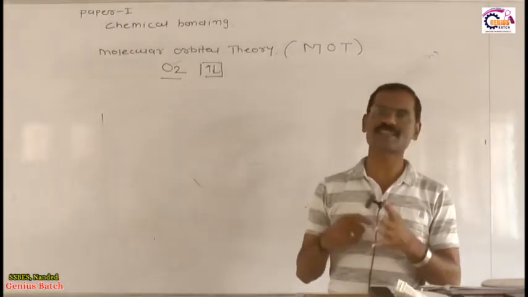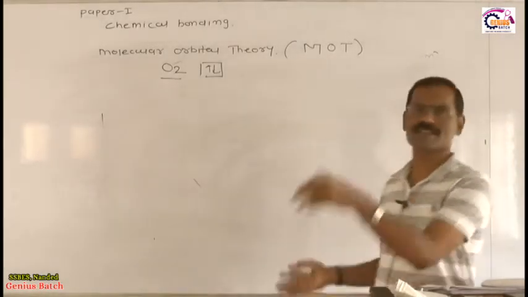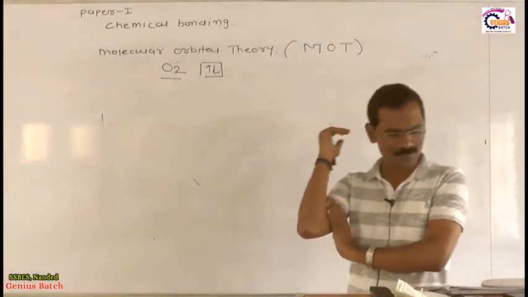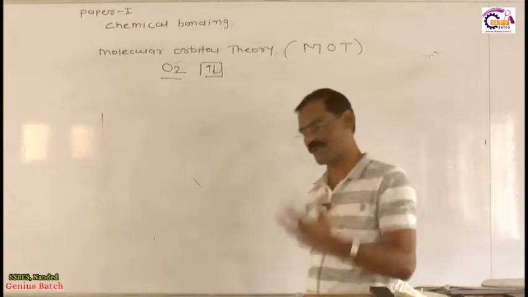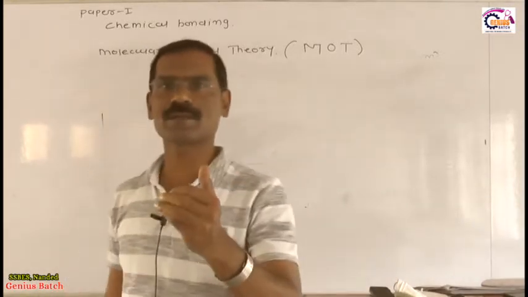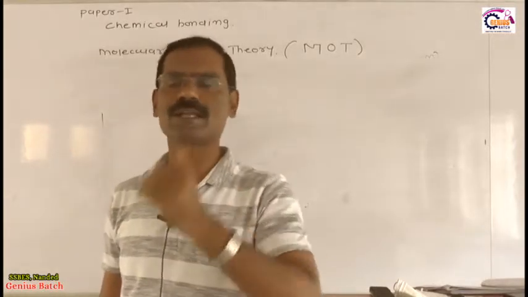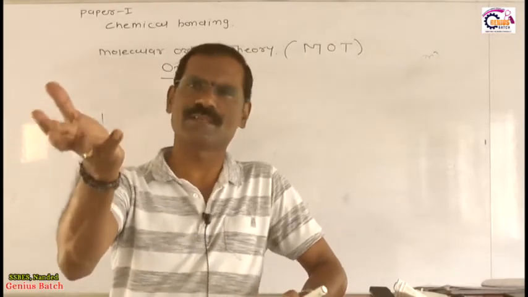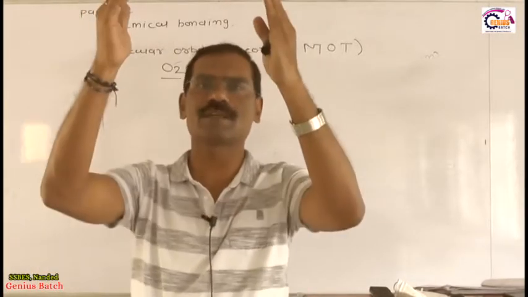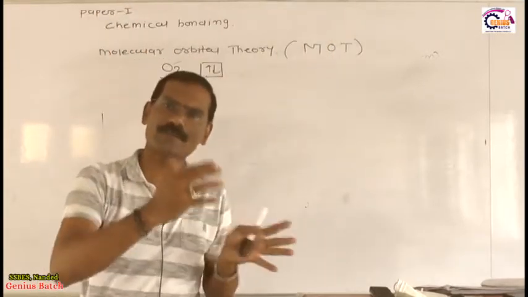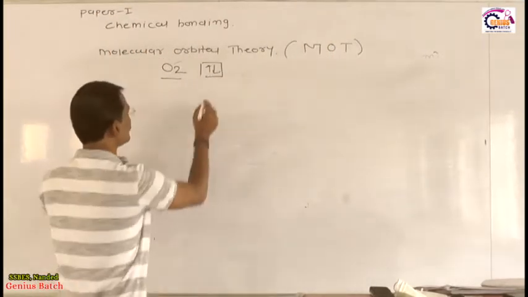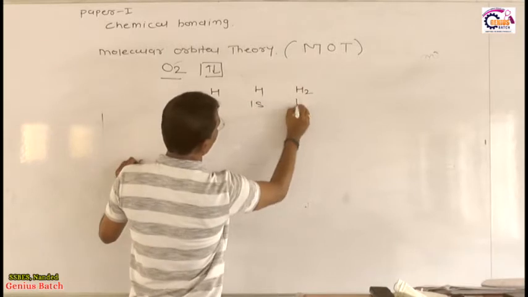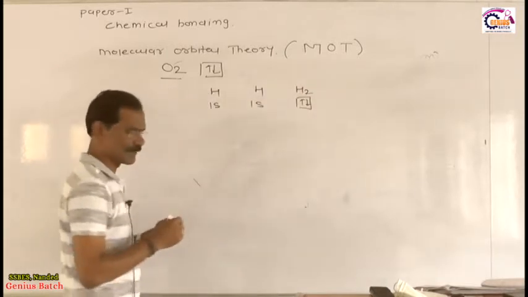Now what is the definition in molecular orbital theory? Write down in your notebook the definition, which I already discussed in the previous videos. The atomic orbitals lose their identity during molecule formation and form new orbitals termed molecular orbitals. Obviously, when atomic orbitals overlap each other, they lose their identity. In previous videos we completed this: this is H, this is H, this is 1s, this is 1s, and finally H2, and H2 becomes 1s2.